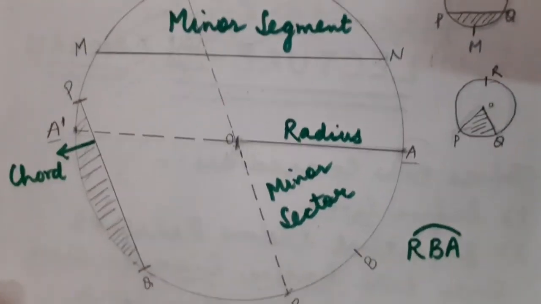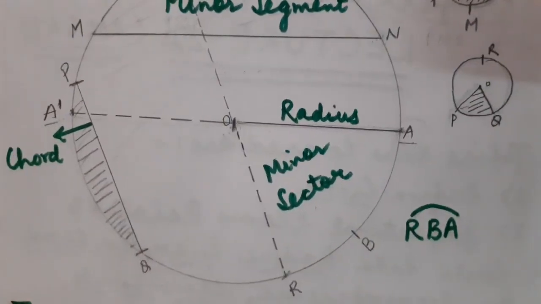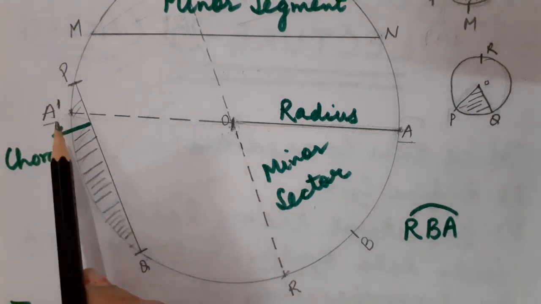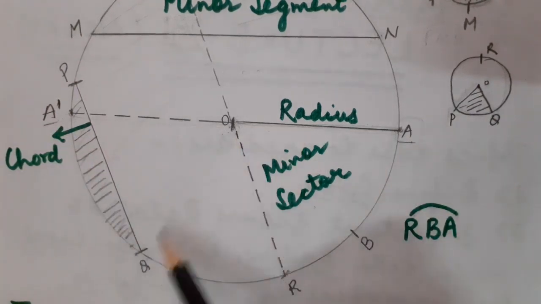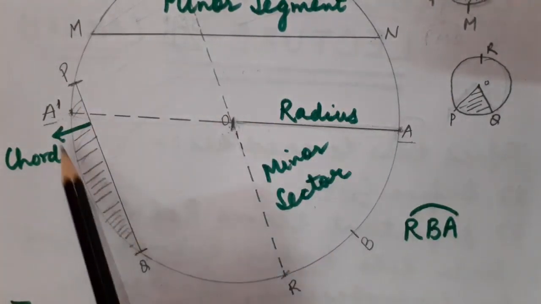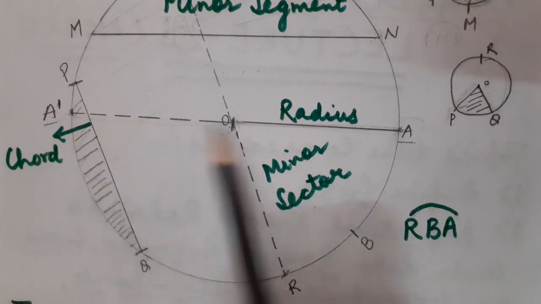Correct children? Now our next point is, what do you mean by semicircle? A diameter of a circle divides the circle into two equal parts. Semi means half. So half of the circle is known as semicircle.